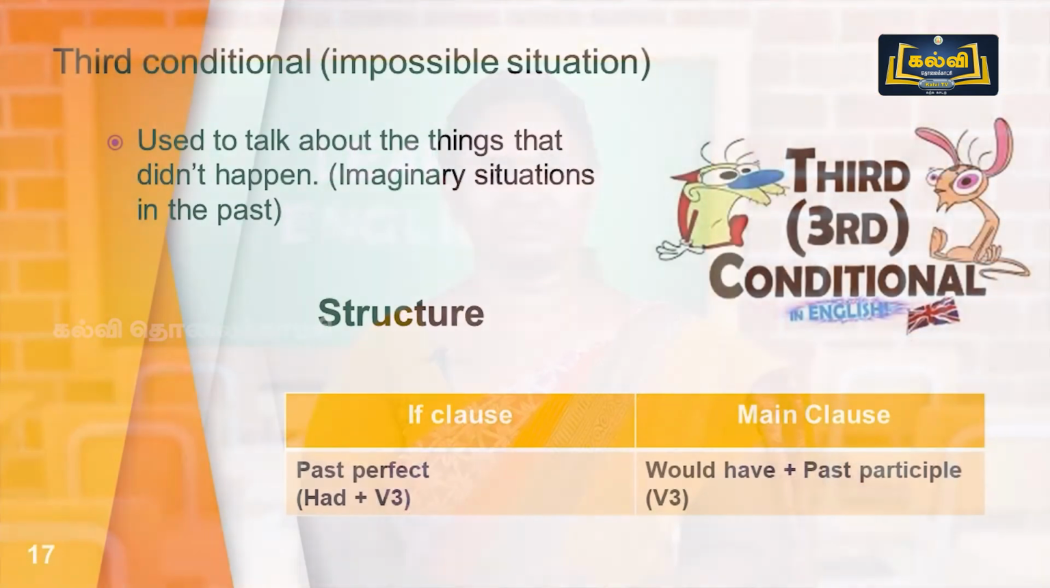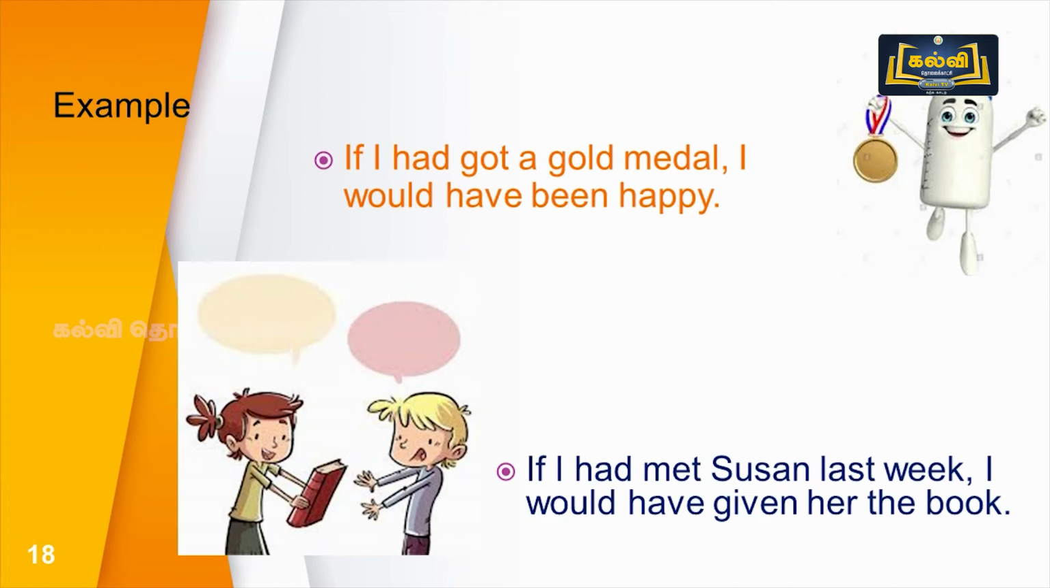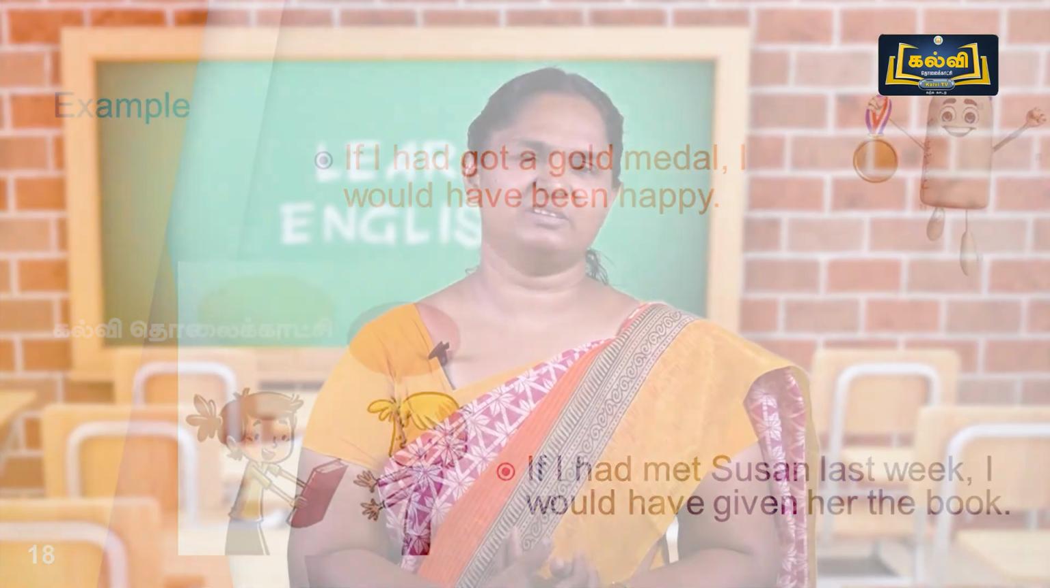You see the structure. In the if clause, past perfect tense is used. In the main clause, would have plus past participle. Past participle means verb 3. You see the example. If I had got a gold medal, I would have been happy. He hadn't got the gold medal,